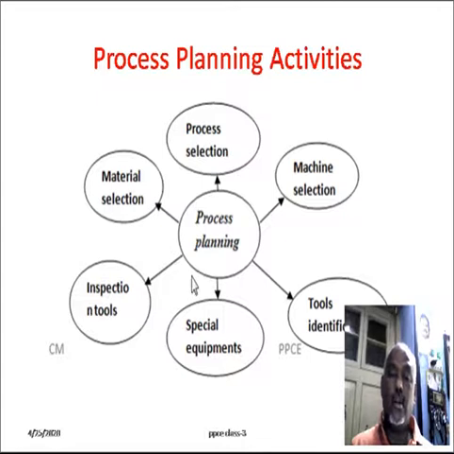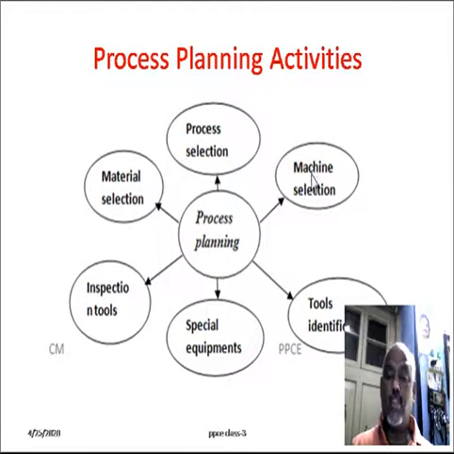The next topic is process planning activities. By doing the process planning, what are the activities will be performed? First one is the material. The proper material for the product is selected through the process planning activity. Second, process selection. The process which is selected based on the process planning activity should use the economical status. Economical means the manufacturing cost to be reduced.